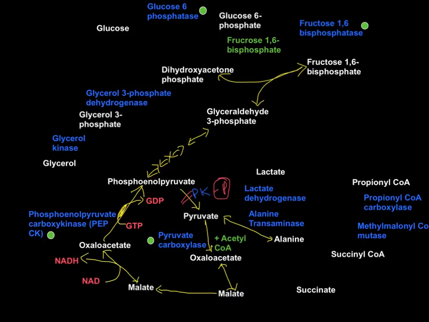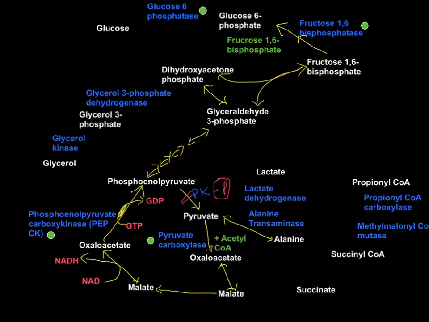Out of these 2 glyceraldehyde 3-phosphate, one can be converted to dihydroxyacetone phosphate by the triose phosphate isomerase enzyme. This is how one of the glyceraldehyde 3-phosphate goes into dihydroxyacetone phosphate, while the other glyceraldehyde 3-phosphate just remains there. So they both can be condensed to make fructose 1,6-bisphosphate. This is how you get fructose 1,6-bisphosphate. Once you get fructose 1,6-bisphosphate, it can be taken into glucose 6-phosphate. Initially it will be taken into fructose 6-phosphate.